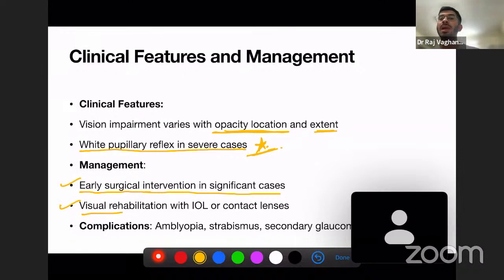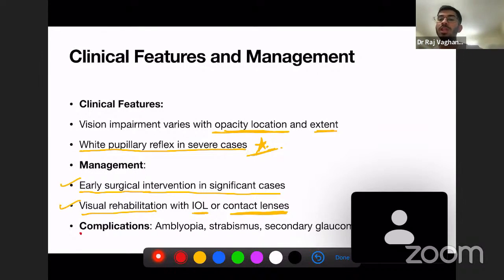Visual rehabilitation with IOL or contact lenses. You can prescribe contact lenses to them, but they also have some side effects. So visual rehabilitation with IOL is usually recommended. Like you surgically implant the IOL and then visually rehabilitate the child.